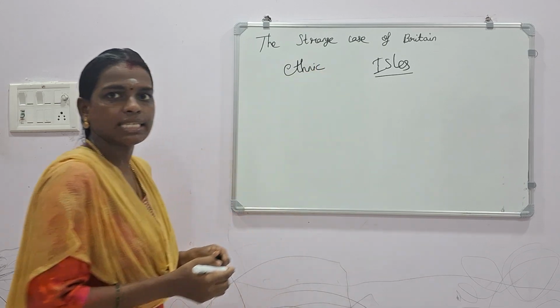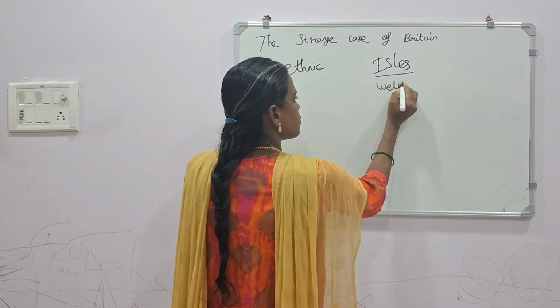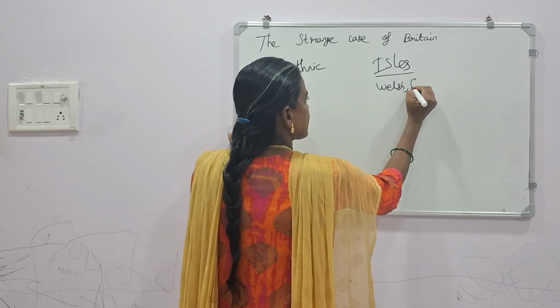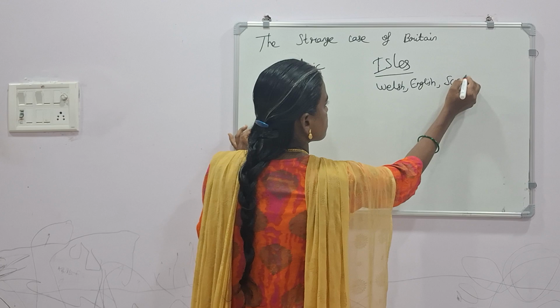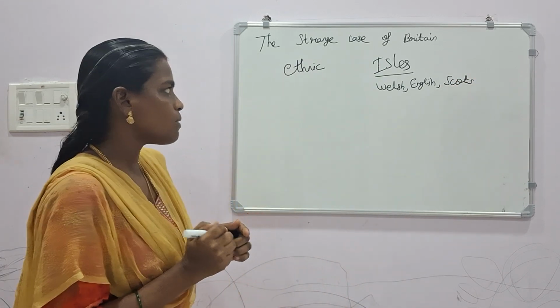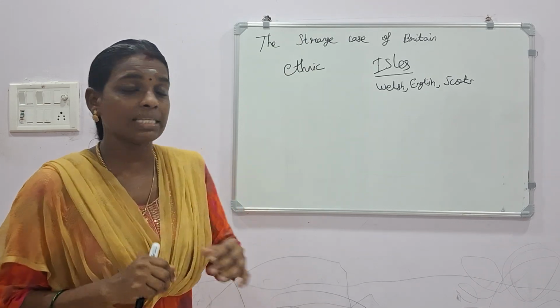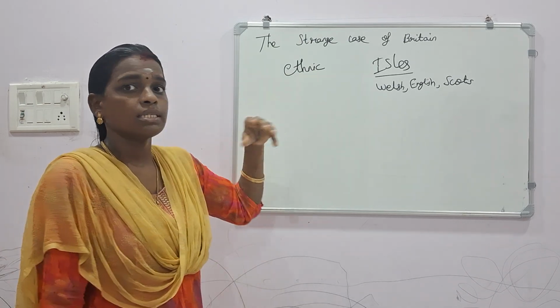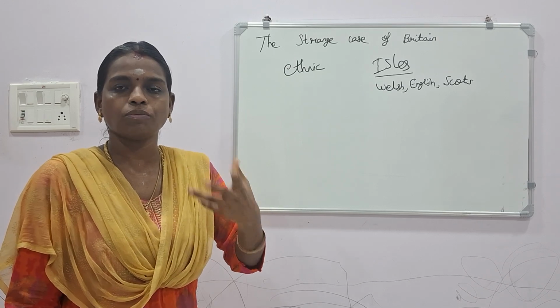They followed the same ethnicity, like Welsh, like English, like Scots. So these were the people of that country. They used to follow a common ethnicity. Common ethnicity means same language and same political situation.